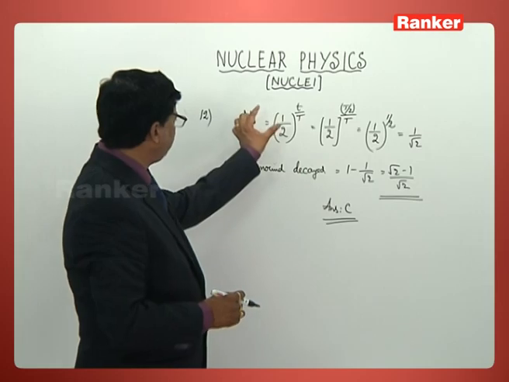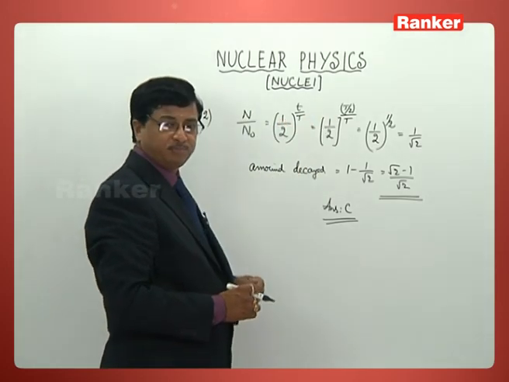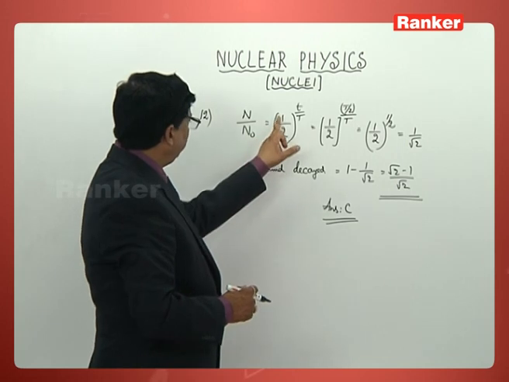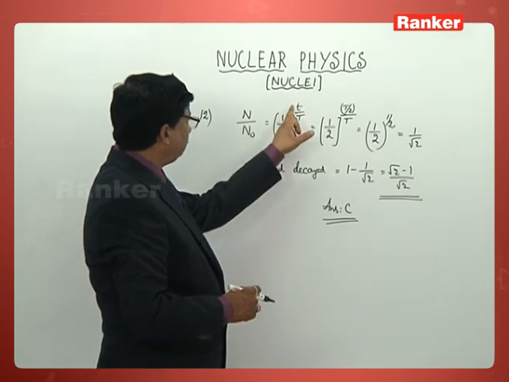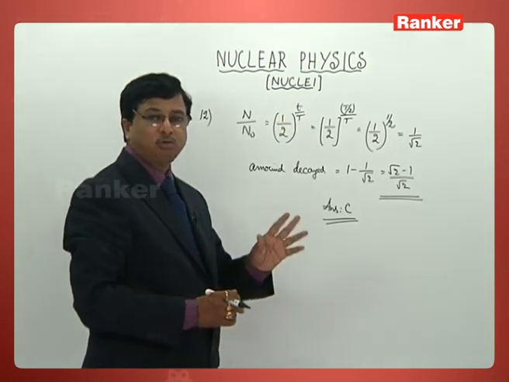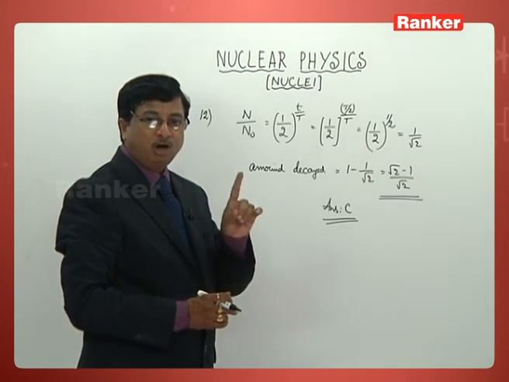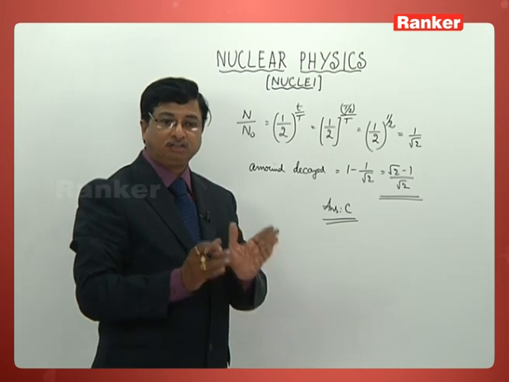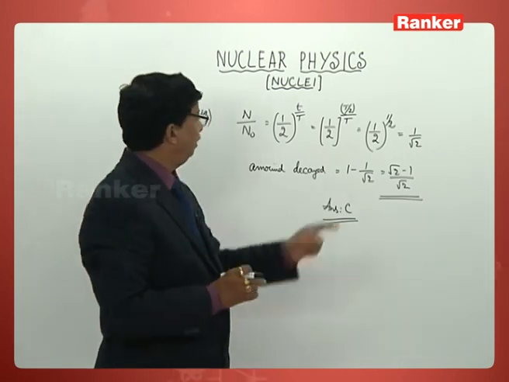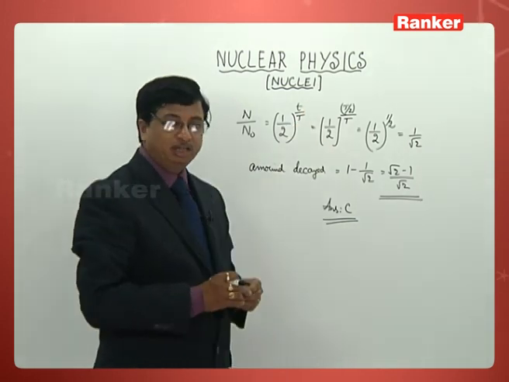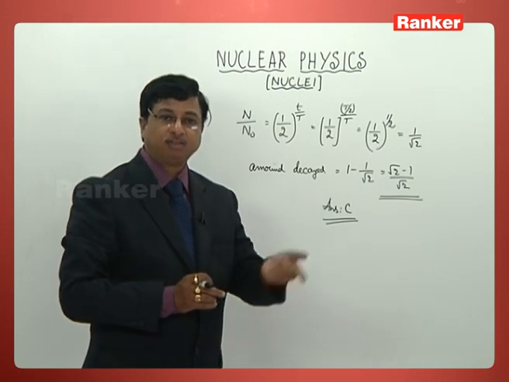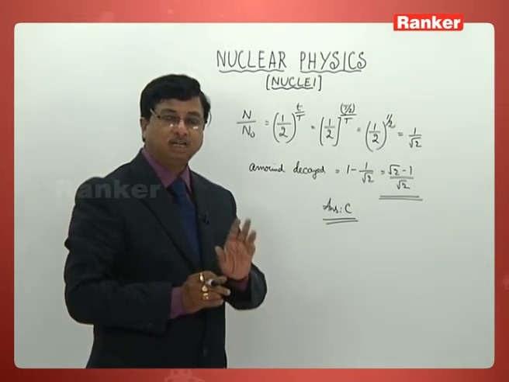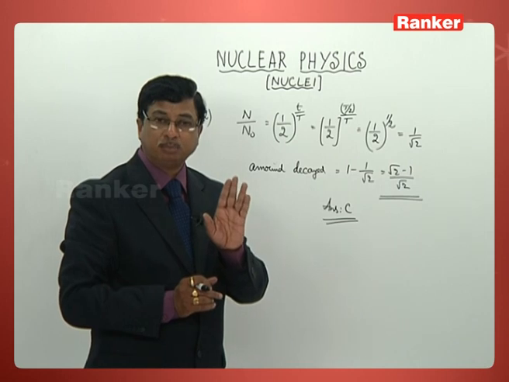Once again, just understand this part. N by N naught is 1 by 2 to the power small t by capital T, is known to us. Small t is the total time taken. Capital T is half-life period. Now total time taken is half of the half-life, that is what has been mentioned in the problem.